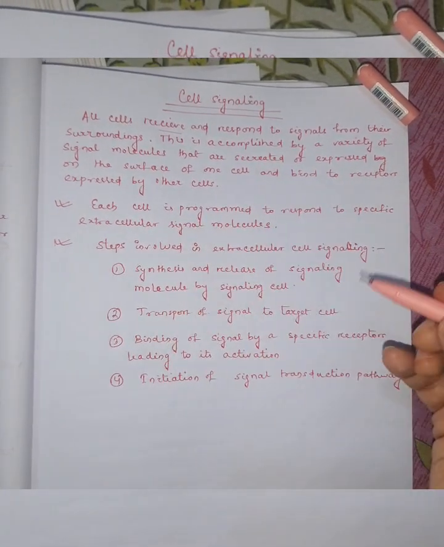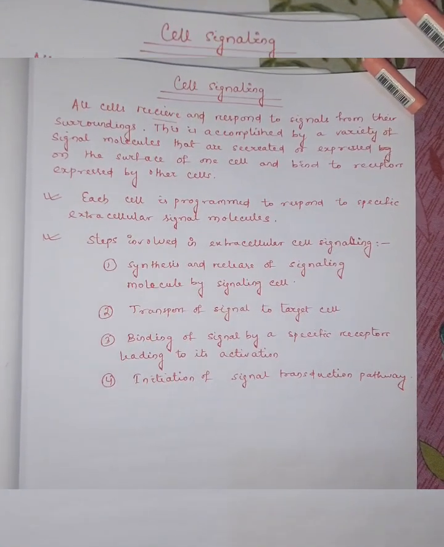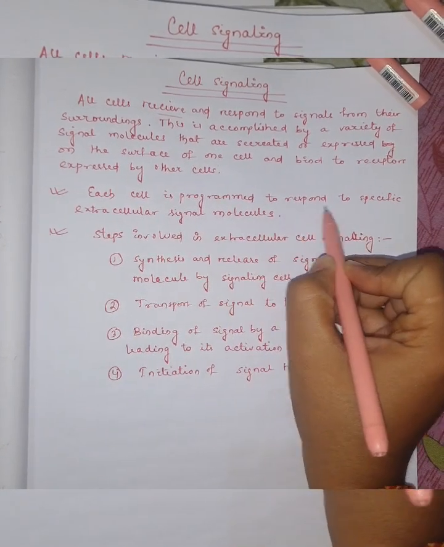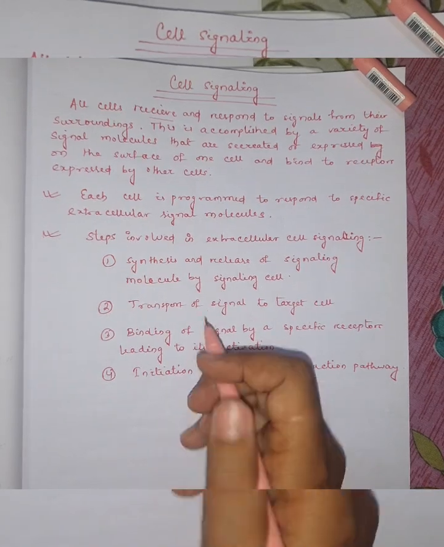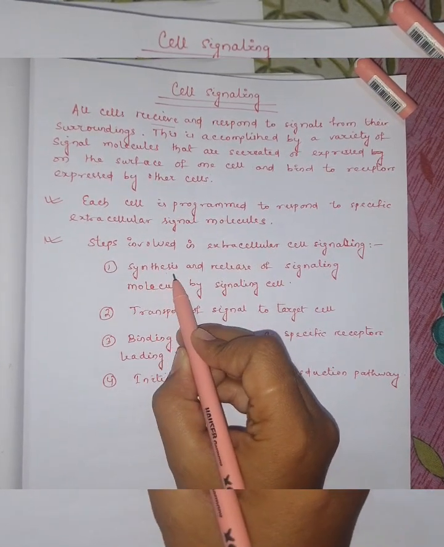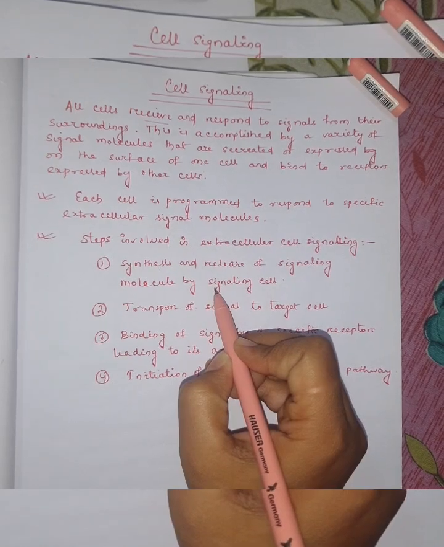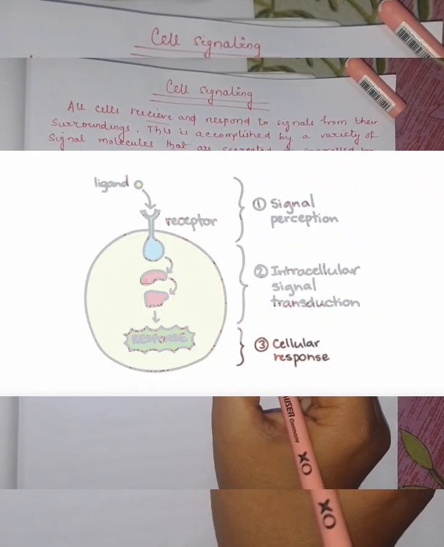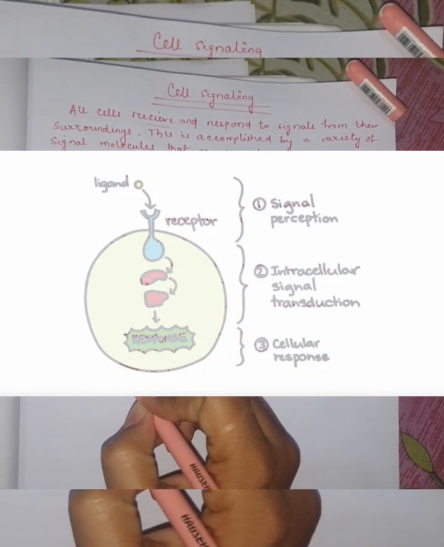and then produce or initiate a transduction pathway. Each cell is programmed to respond to a specific extracellular signaling molecule. So, at first, there is synthesis and release of a signaling molecule from a signal cell. This process starts with the synthesis and release of a signaling molecule by one cell.